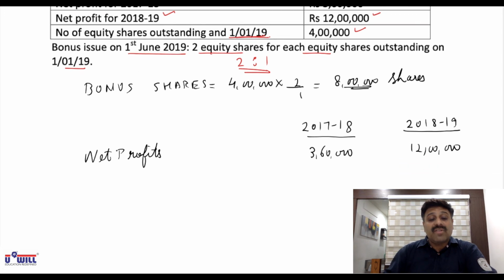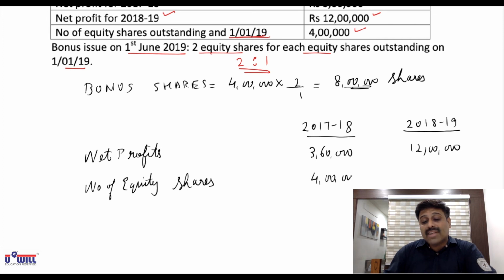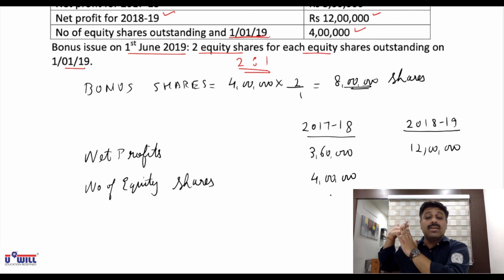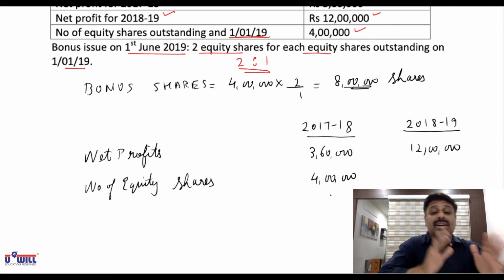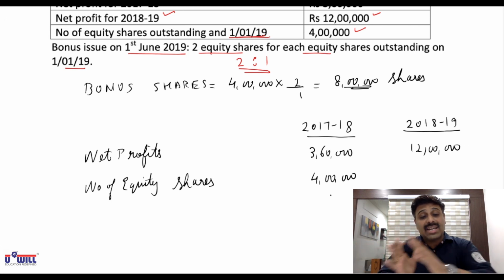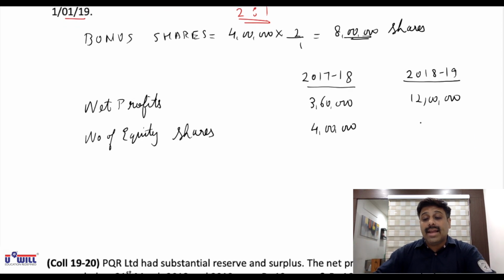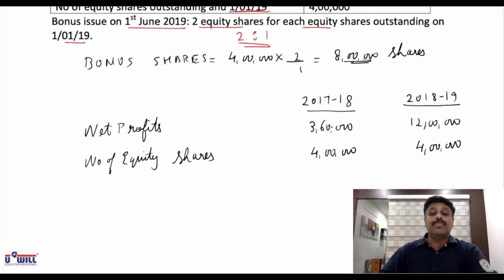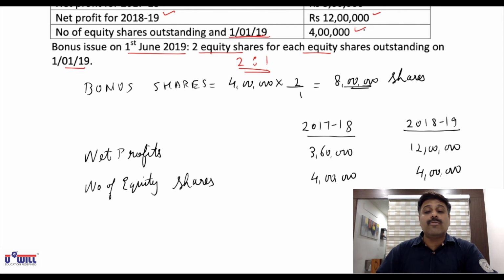Further, number of equity shares. Now, number of equity shares on 1/1/19 are given as 4 lakhs. Means can I say in 17 to 18 there were 4 lakh shares? Why? 1/1/19 4 lakhs means since past 4 lakh shares are carried forward in the current year, and mainly this information is given for bonus point of view. That bonus we have to calculate on 4 lakh.